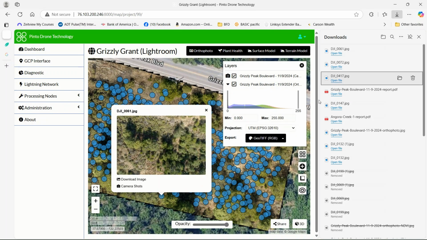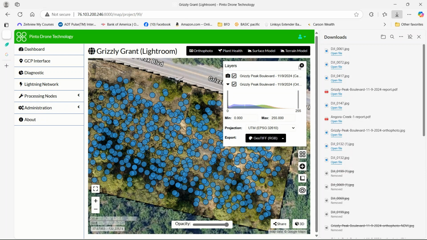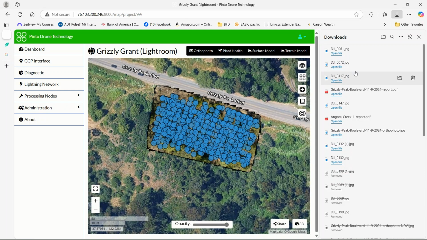You can download the image. You can open the file. And now you're looking at a high resolution photo that the drone took as part of that map. And you can see it's only at 71% of its size. If you bump it up to full size or 100%, it doesn't fit on the screen. Just letting you know, these are extremely large photos. They're high resolution. You could actually even zoom in to see how close in you can get without degrading. So anyway, all of these photos are available for download from the project.